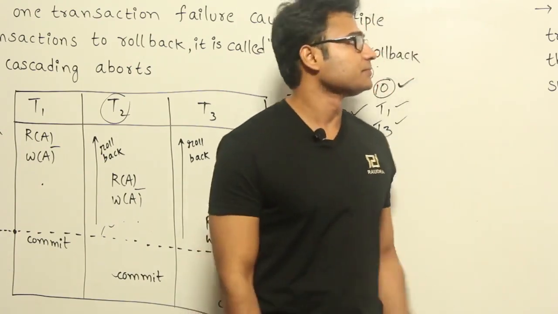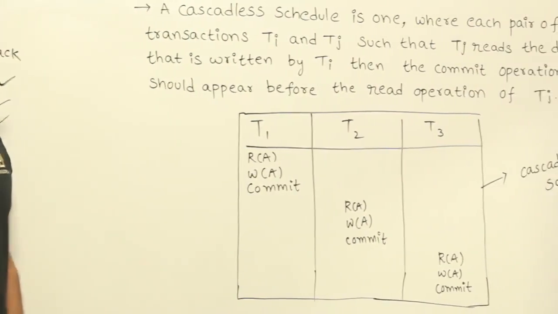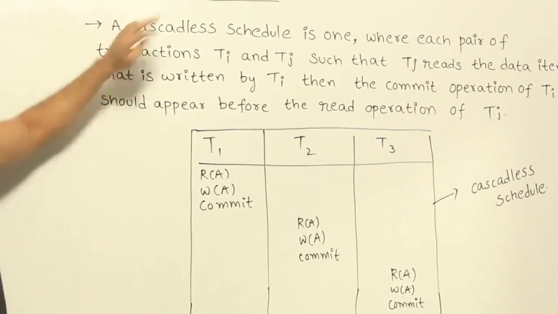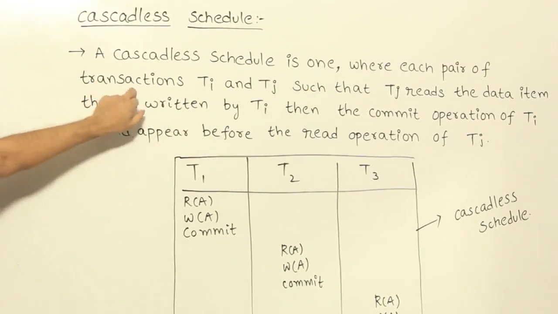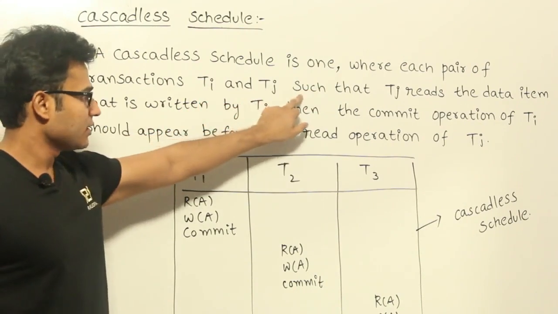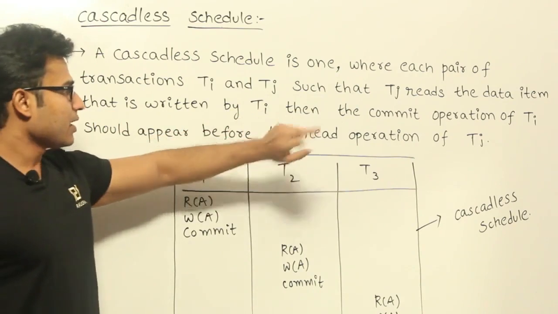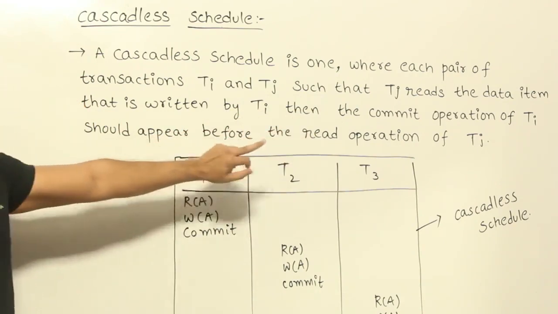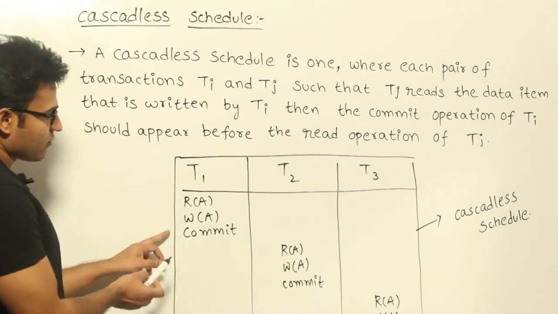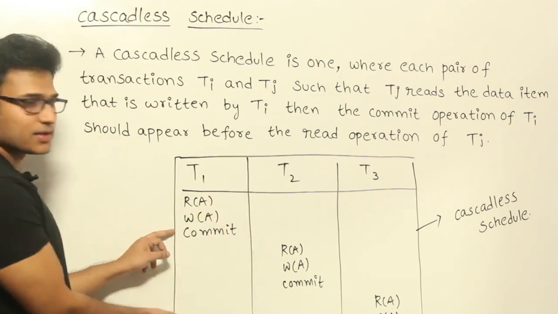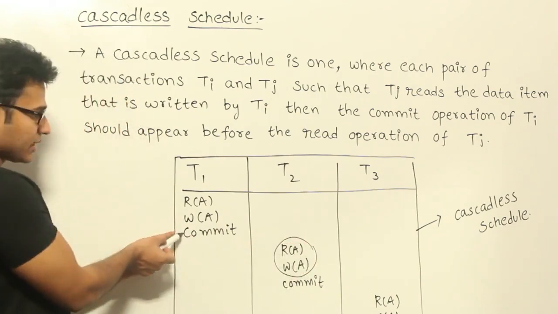Now let's see this example. Now let us say cascadeless schedule. A cascadeless schedule is one where for each pair of transactions Ti and Tj, such that Tj reads the data item that is written by Ti, the commit operation of Ti should appear before the read operation of Tj. So what they are trying to say is, in the earlier case, we have to roll it back because we are trying to read the data and perform the operations before this one has committed.